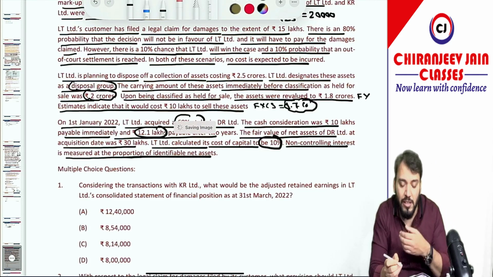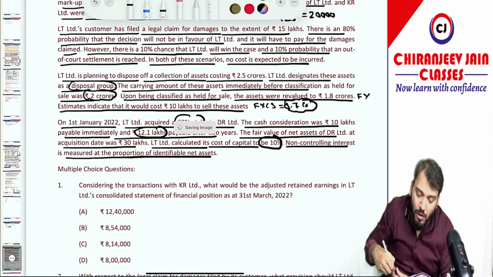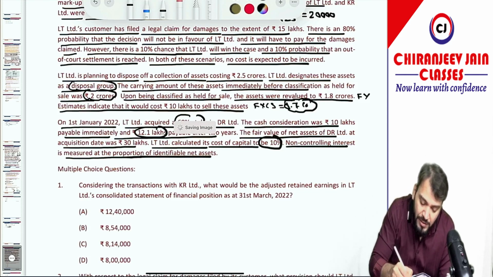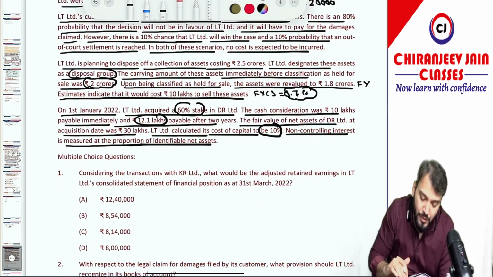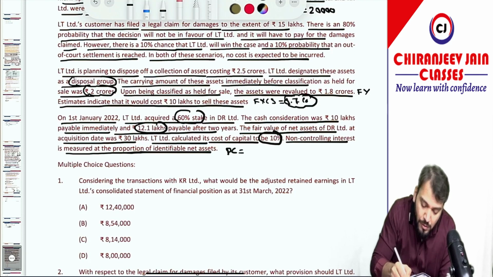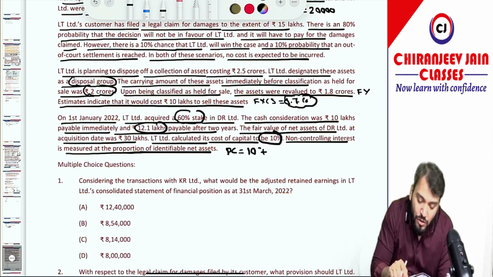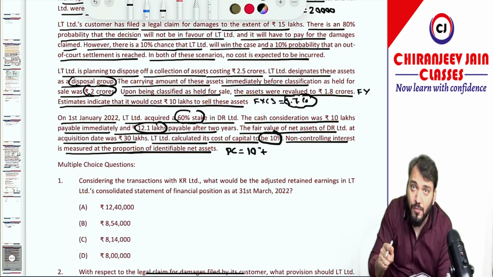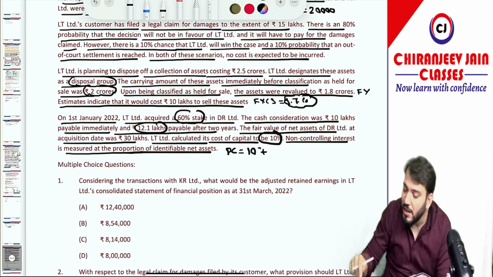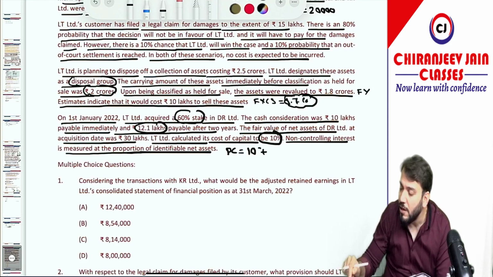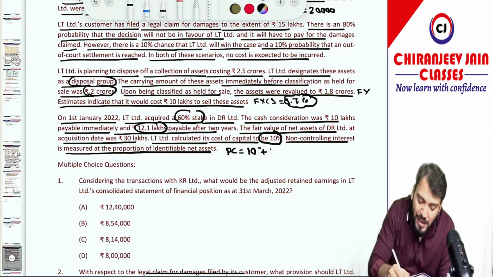Of course, they may ask you to calculate goodwill. So what is the purchase consideration? PC will be equal to the 10 lakh cash payment plus the present value of 12.1. What will be the present value factor? We need to find the present value factor at the rate of 10% for 2 years. So 1 divided by 1.10 squared is 0.826, multiplied by 12.1, which is 10 lakh. It will be 10 lakh only. So total PC is equal to 20 lakh.